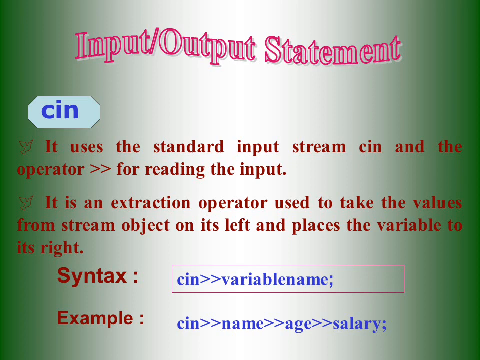For that, we have the syntax: cin, the shift operator, and then the variable name must be mentioned. Whatever variable we want to get a value for from the user, we mention that variable after the operator. The syntax is cin, operator, variable name. Based on that, we have an example here: cin name, age, salary. Those things we get by simply using the cin statement. This is a formatted input statement in C++ programming.